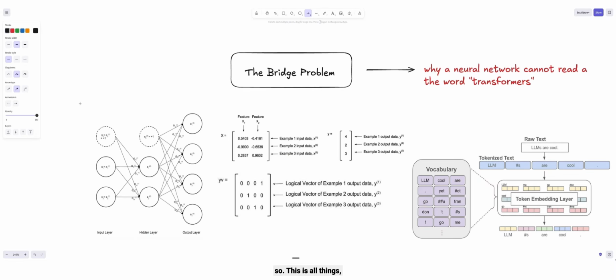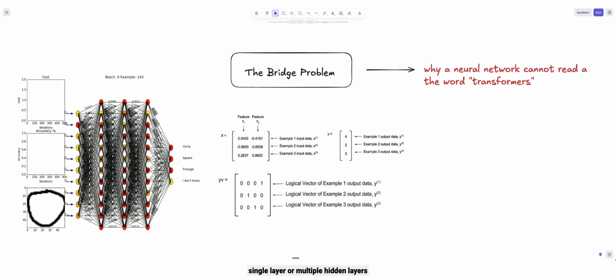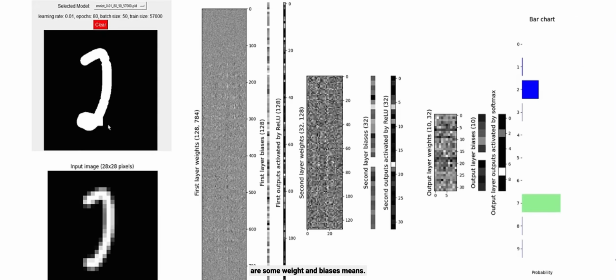All of these things we call nodes, and there are three types of layers in a neural network: an input layer, hidden layers, and an output layer. The hidden layer can be multiple hidden layers, not just a single layer, and multiple hidden layers make a deep neural network. And here there are some weights and biases.